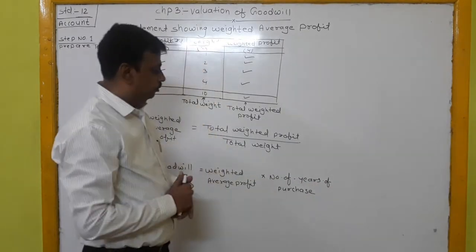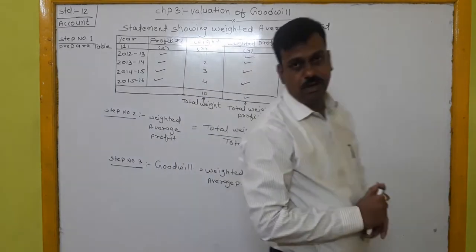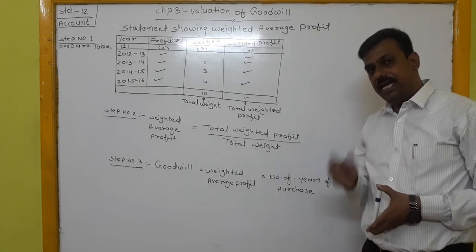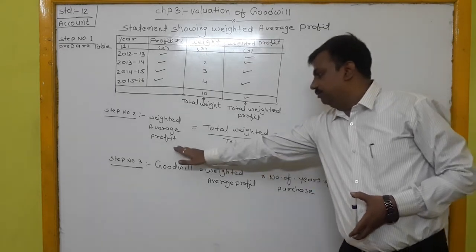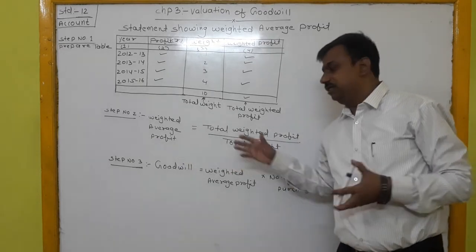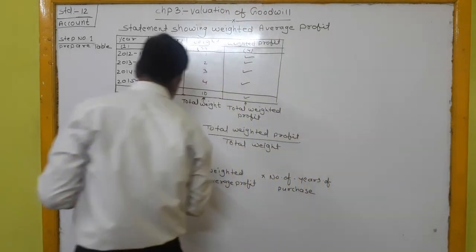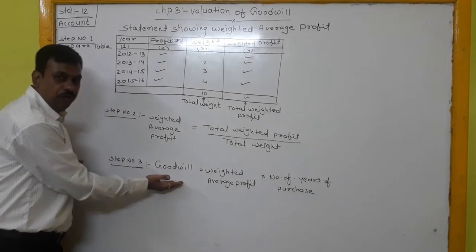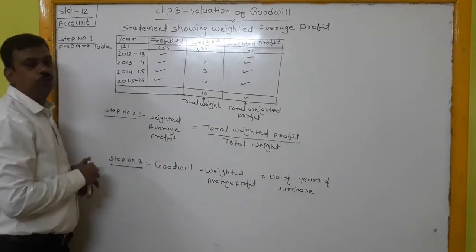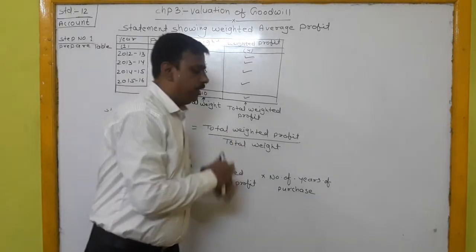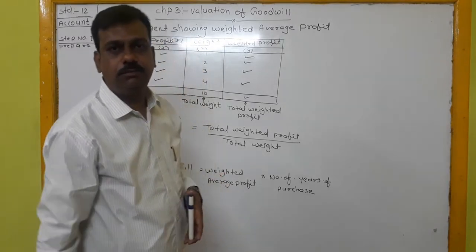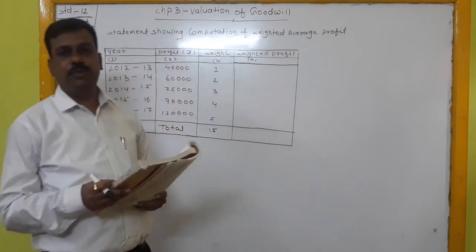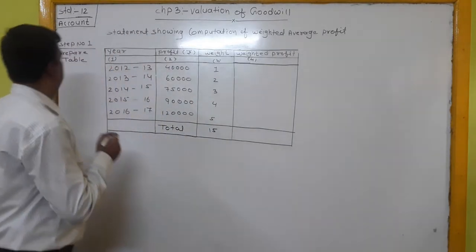If the number of years of purchase is not mentioned in the sum, then the weighted average profit itself will become the value of goodwill. Now we are going to solve a sum related to this method from the exercise, sum number 7.